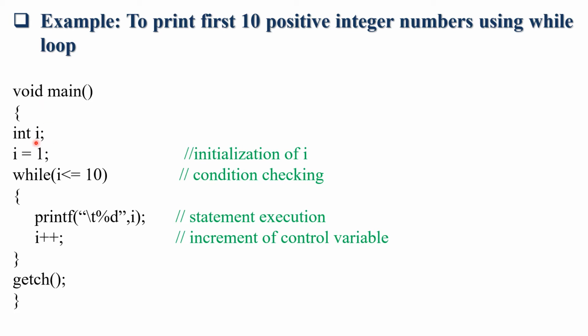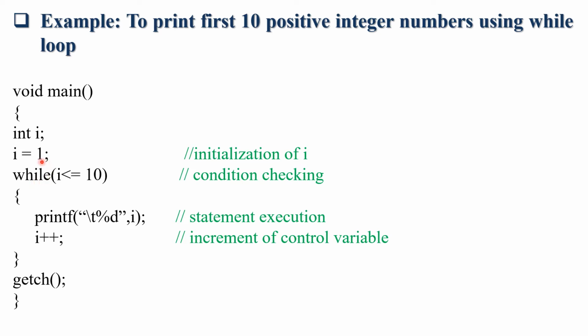Here the data type of I will be integer and I is initialized as 1 before entering the loop. Okay. Now while I is less than or equal to 10, if I is less than or equal to 10, then this body will be executed, otherwise not. So this body will be executed 10 times with the help of this while loop.